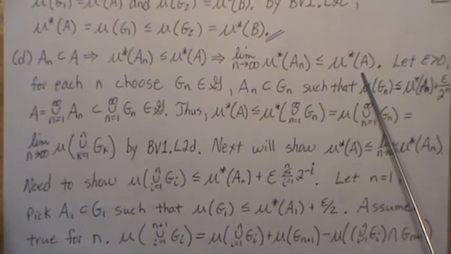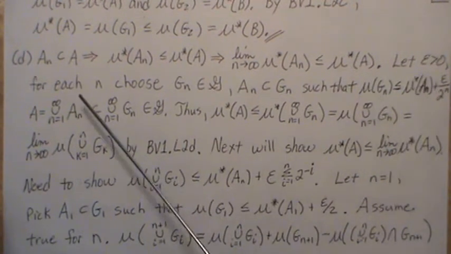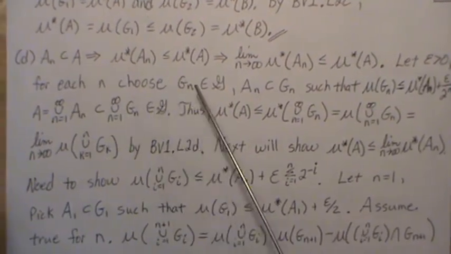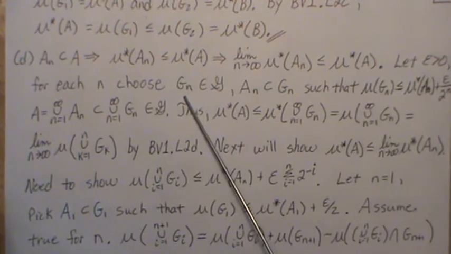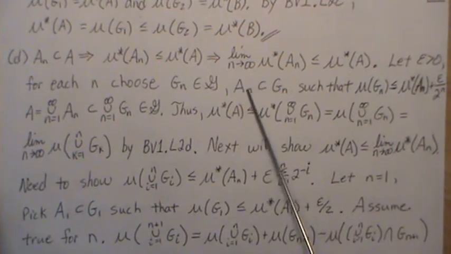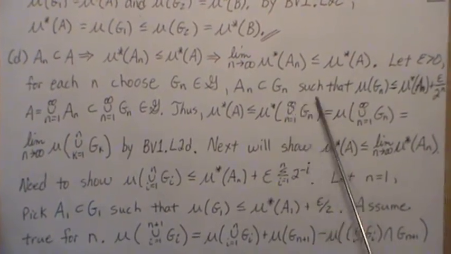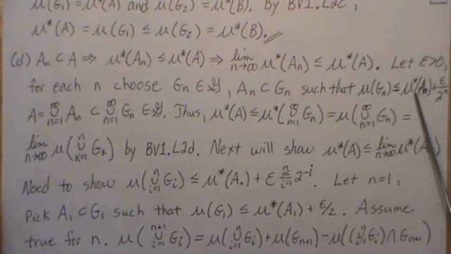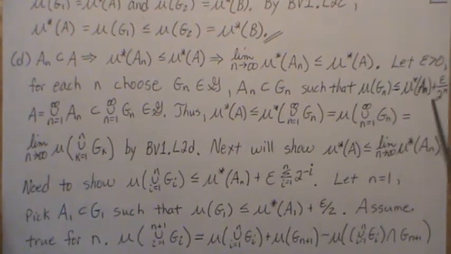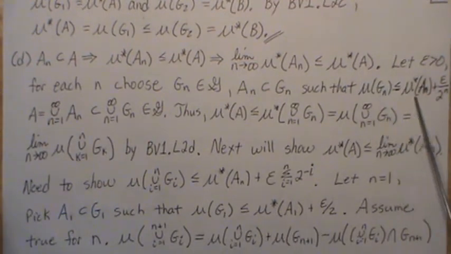Now, let's let epsilon be greater than 0. And for each n, choose a G_n that contains A_n. So A_n is a subset of G_n, such that if we add just a little bit to the measure of A_n, which is this epsilon over 2^n, it's actually greater than the measure mu of G_n, right?